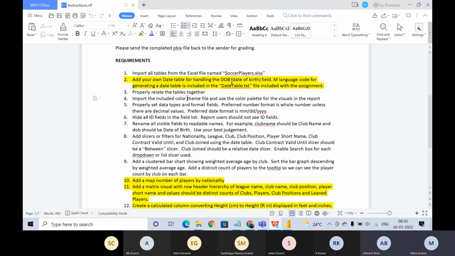You could have not changed the M query, but then if you want to join your table with the date of birth column in another table, half of the things won't match, because it was picking from 2008 till date, and in the date of birth column we had 1967 till 2004. How will it match? To handle the date of birth field, the date column in the date table should have the values that we have in the date of birth field. So we made a few changes in the M query. We have not changed anything in the entire query, just the range or starting point of the date.